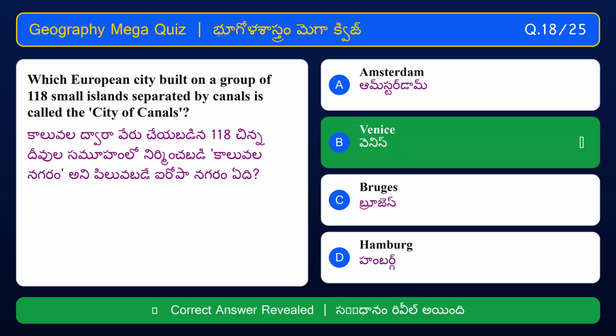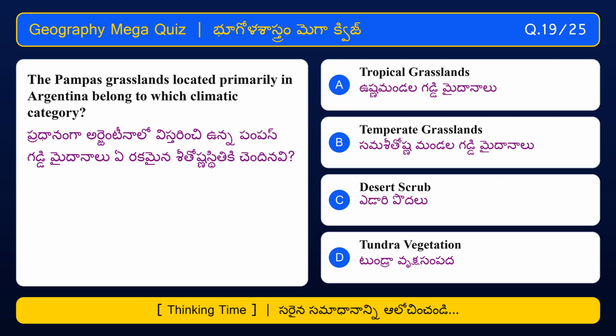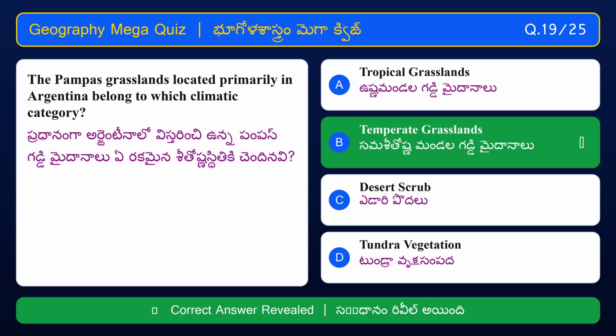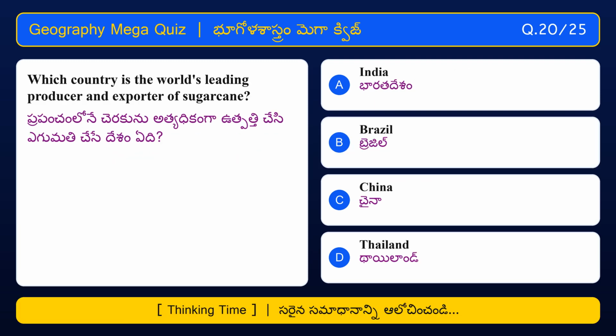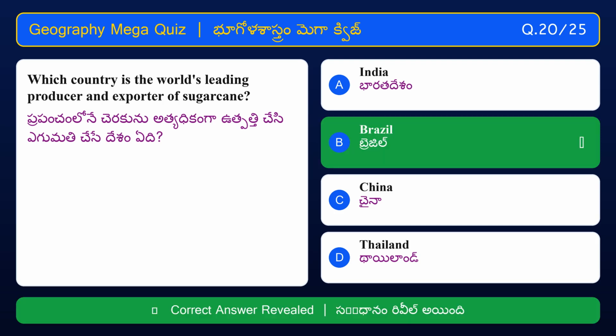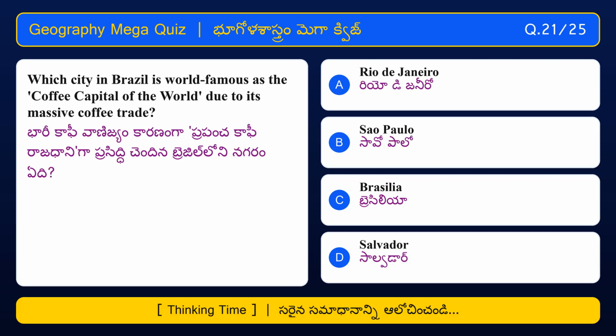Venice. The Pampas grasslands located primarily in Argentina belong to which climatic category? Temperate grasslands. Which country is the world's leading producer and exporter of sugarcane? Brazil. Which city in Brazil is world famous as the coffee capital of the world due to its massive coffee trade?